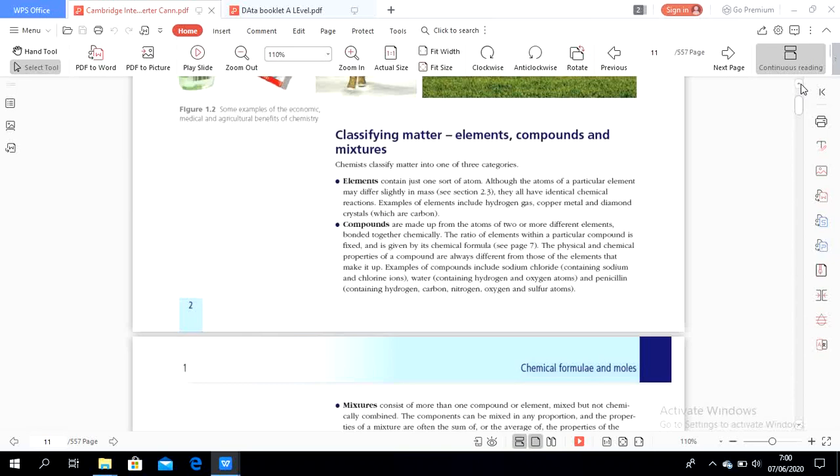We know hydrogen has three isotopes: hydrogen 1, hydrogen 2, and hydrogen 3. So all these three hydrogen atoms have identical chemical reactions. Of course, they differ slightly in mass. Hydrogen 1, the mass is 1. Hydrogen 2, the mass is 2. And hydrogen 3, the mass is 3. But the number of protons remains the same.